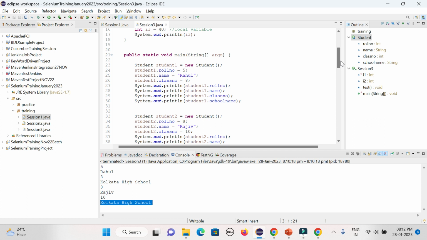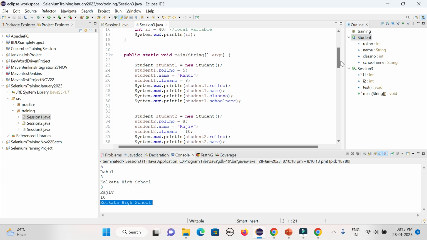After that, you can create multiple objects or instances for the particular class, and without defining the value, if you want to access those values in the main method with the help of the object or instance, it will be the default value based on the data type. In case it is integer, the default value will be 0. In case it's a double, 0.0. Float 0.0, and string, it will be null. But you can add those values here based on a requirement.